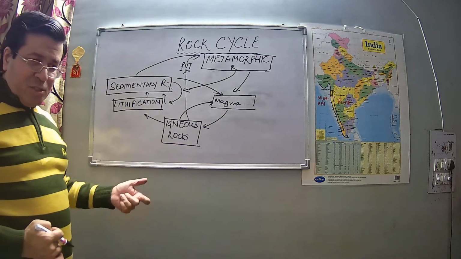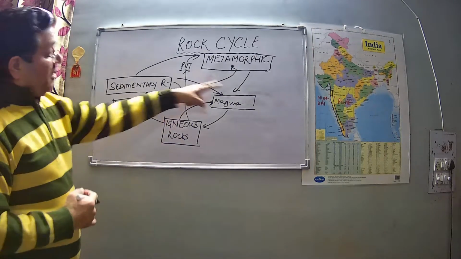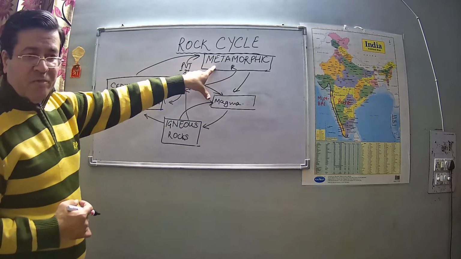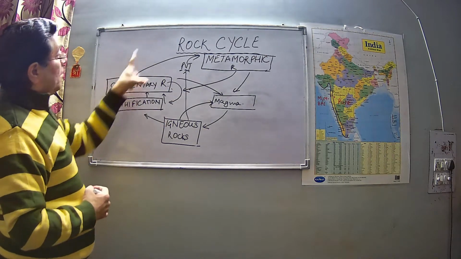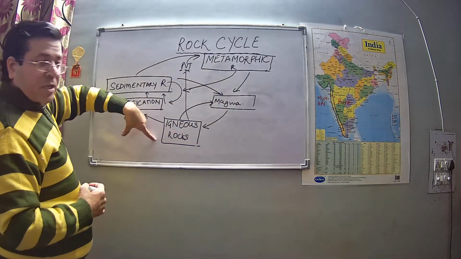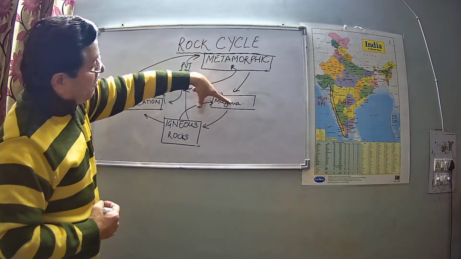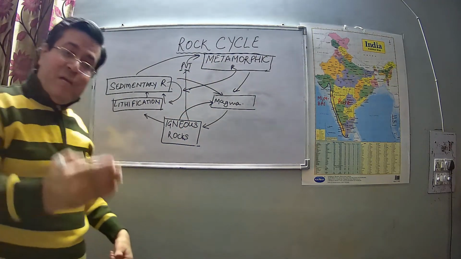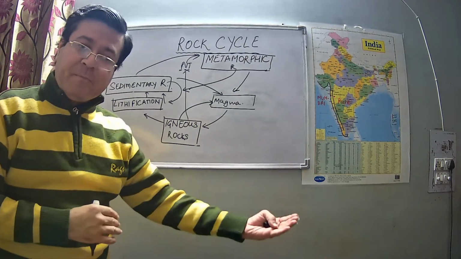Rocks are undergoing many changes, they transform themselves. We have discussed that igneous rocks become igneous rocks again, igneous rocks become sedimentary rocks, igneous rocks become metamorphic rocks, sedimentary rocks become sedimentary rocks again, sedimentary rocks become metamorphic rocks, sedimentary rocks become magma, and then they become igneous rocks again. In the same manner, metamorphic rocks become sedimentary rocks, or they become magma, and they become igneous rocks again. So this is actually the rock cycle, and it is always going on because rocks change their form with the passage of time. Okay,